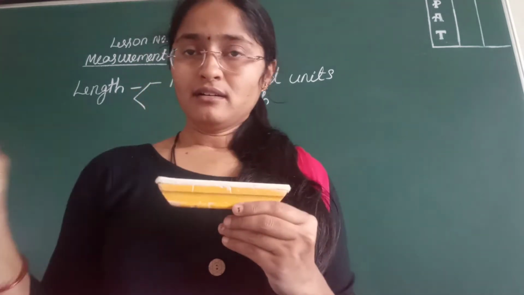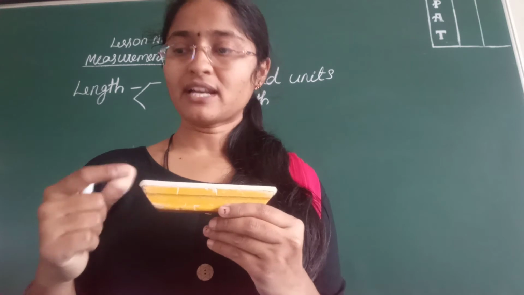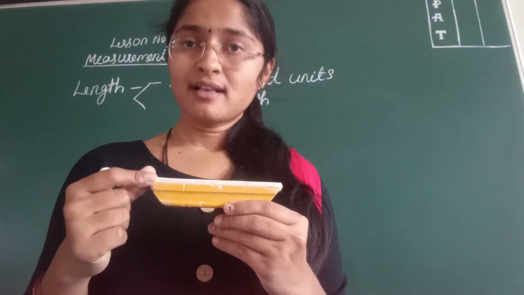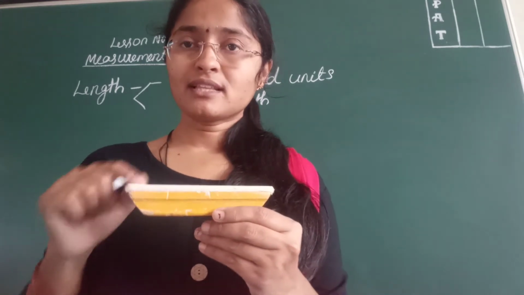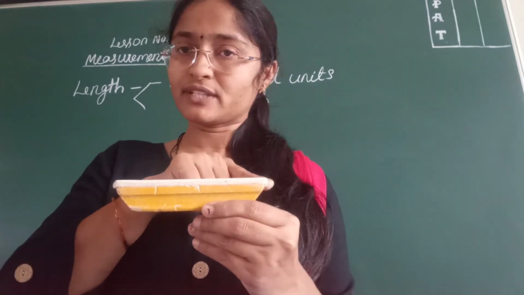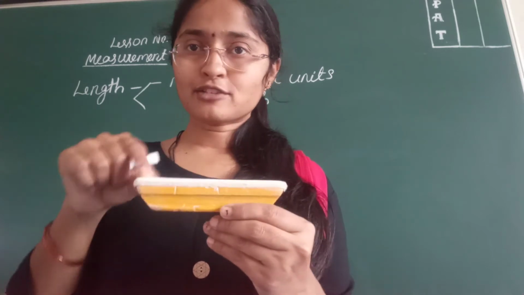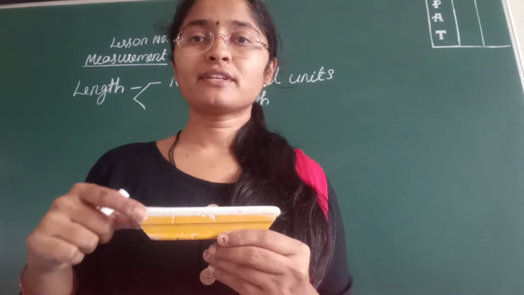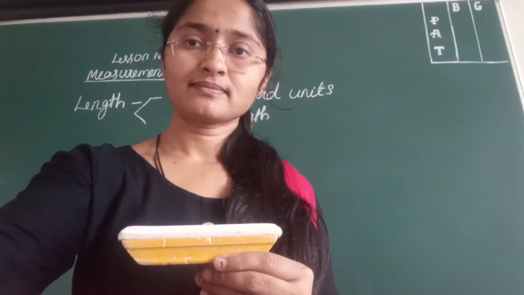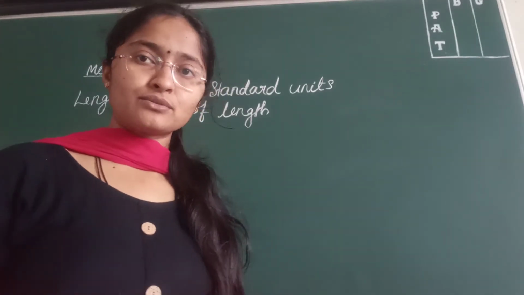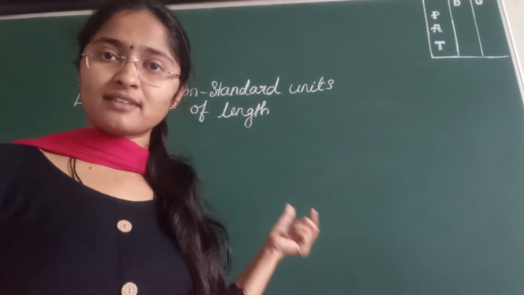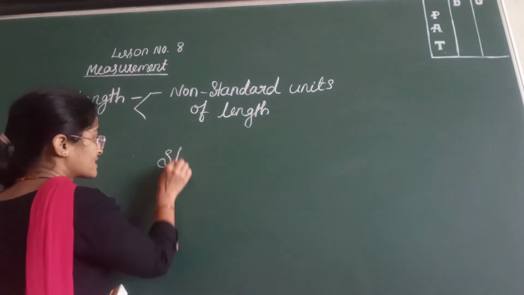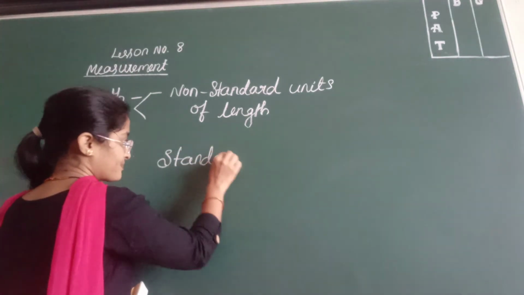But if you take a scale and measure this duster, when I measure it shows the same answer, and when you measure it shows the same answer. For example, the length of this duster is about 15 centimeters. If I measure, it will show 15 centimeters only. If you come and measure, it will show 15 centimeters only. So now you understood what non-standard units of measurement are. With that you also understood what standard units of measurement are. Okay, what are standard units of measurement?